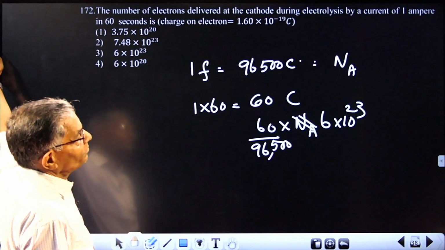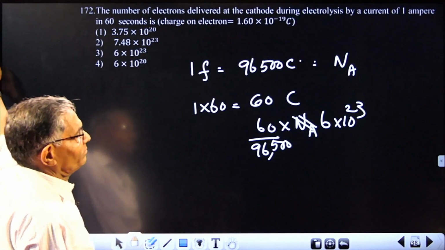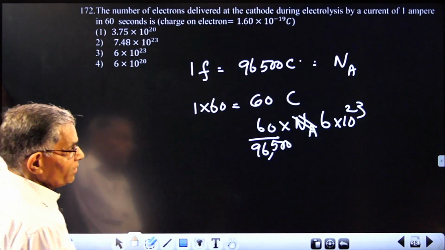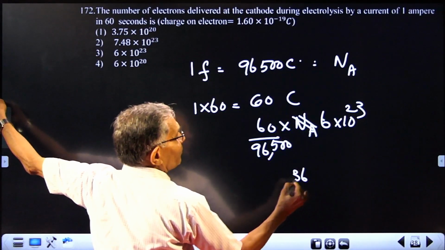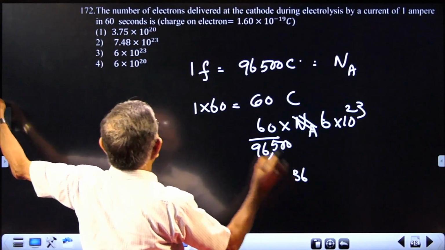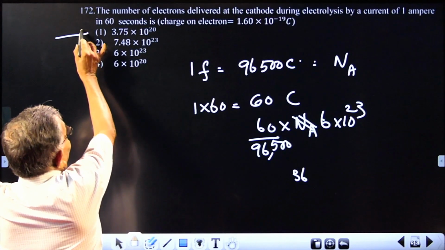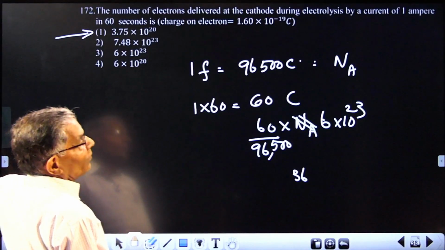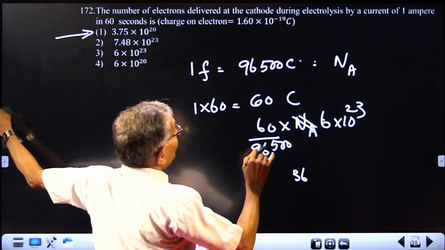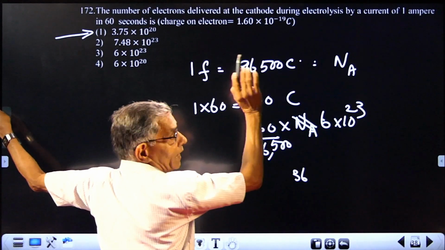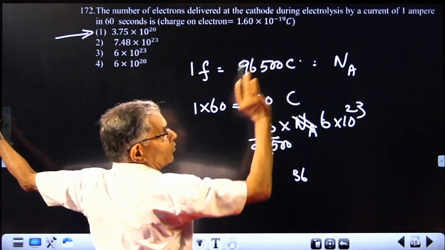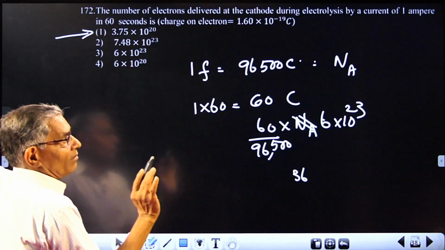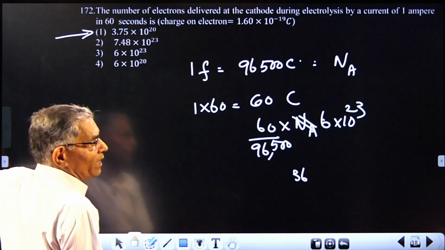That's the way you would do it. I think it is 10 raised to 20. How much will it be? 6 into 6, 36. So around it should be 3. So your answer should be 1. It will not be the fourth one, this will be the answer. So 1 Faraday, 96,500 coulomb, Avogadro number of electrons. That relation you have to remember. So 60 coulomb, how many electrons? That's all. This ratio will give you the answer.